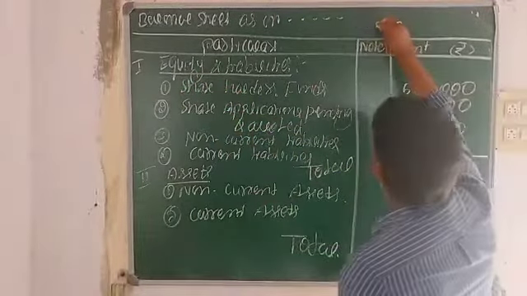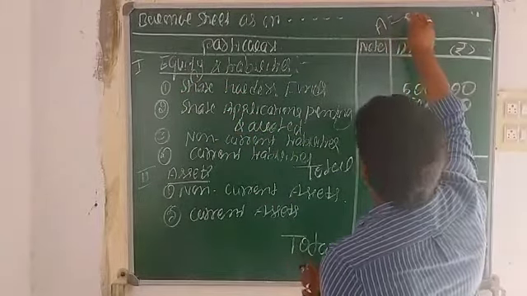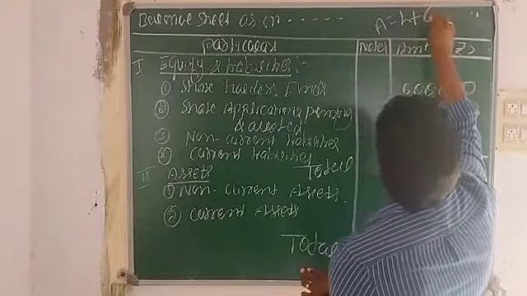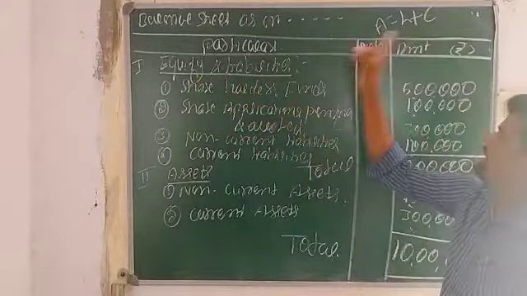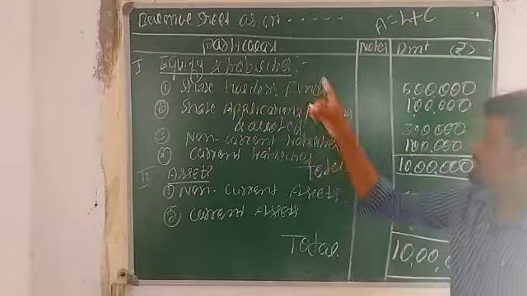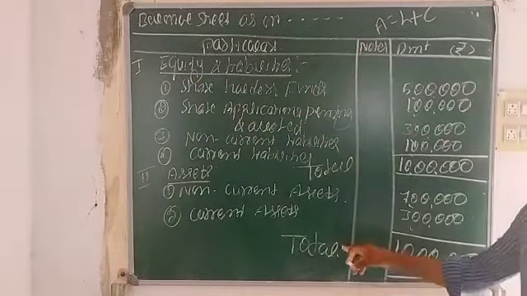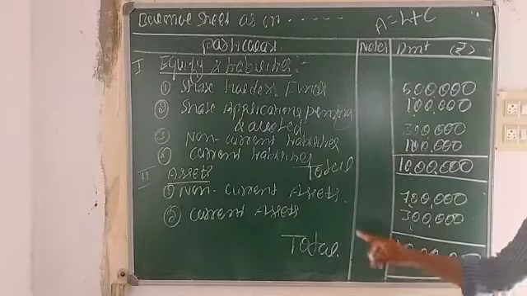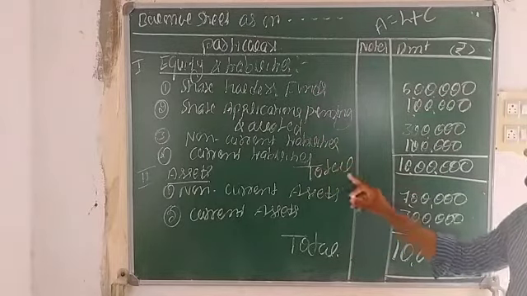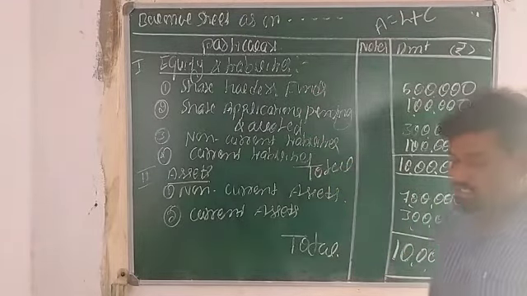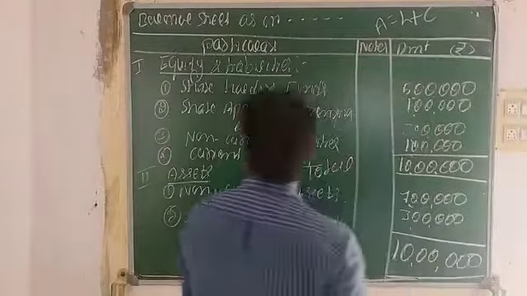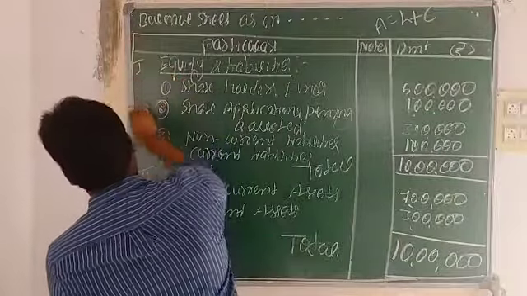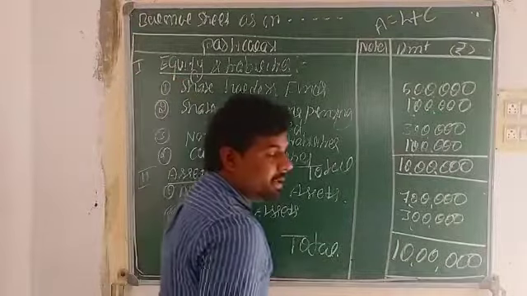So there is an equation: assets are equal to liabilities plus capital. Capital means equity, so equity and liabilities are equal to assets. The value of total assets is 10 lakhs, and the value of equity and liabilities is also 10 lakhs. Both are equal in value. This is the solution for the balance sheet with imaginary figures.